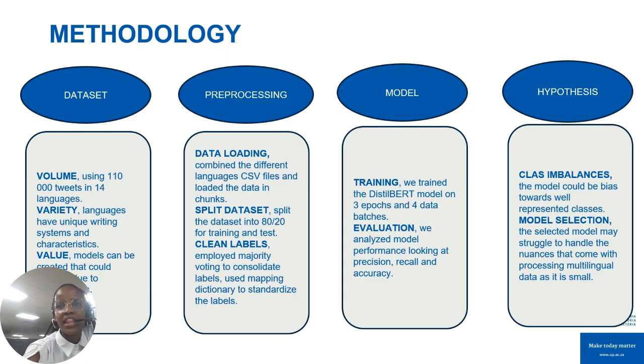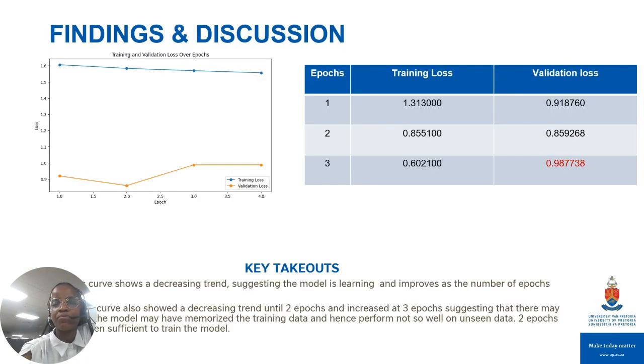Okay, and then the hypothesis was that the model would basically be biased towards the well-represented classes in the data set. And then the other hypothesis was the model selection. So because we had to go with the DistilBert model due to resource constraints, the model may not be able to cover nuances as well as a larger model would have been able to.